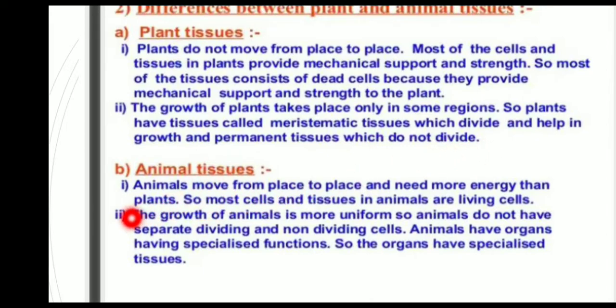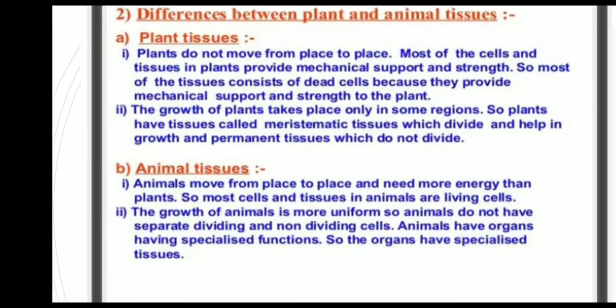Animal tissues, second point: the growth of animals is more uniform, so animals do not have separate dividing and non-dividing cells. Animals have organs having specific functions, so their organs have specialized tissues.